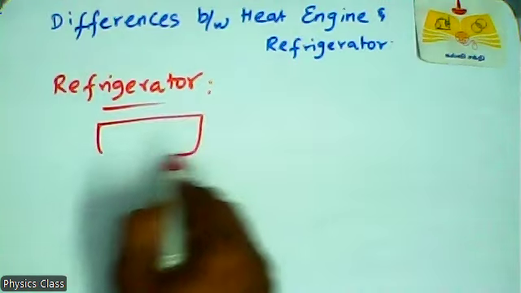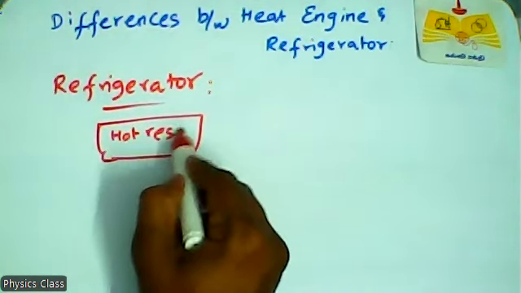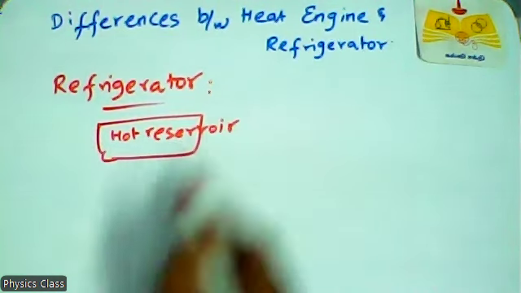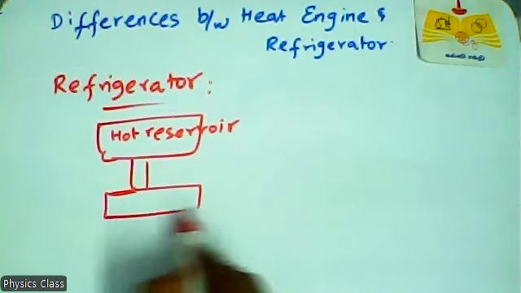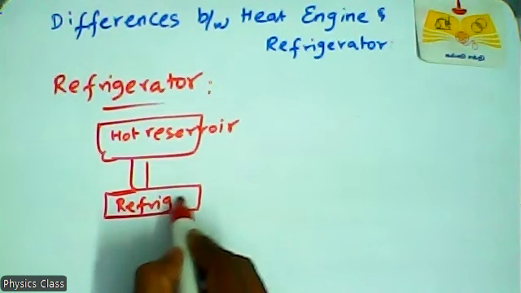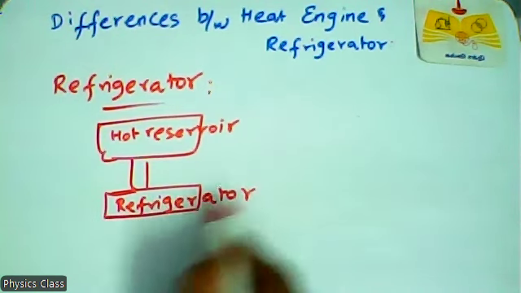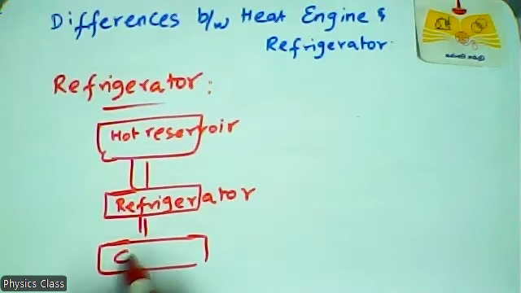So this is the hot reservoir. This is the engine, here the refrigerator, and finally this is the cold reservoir.